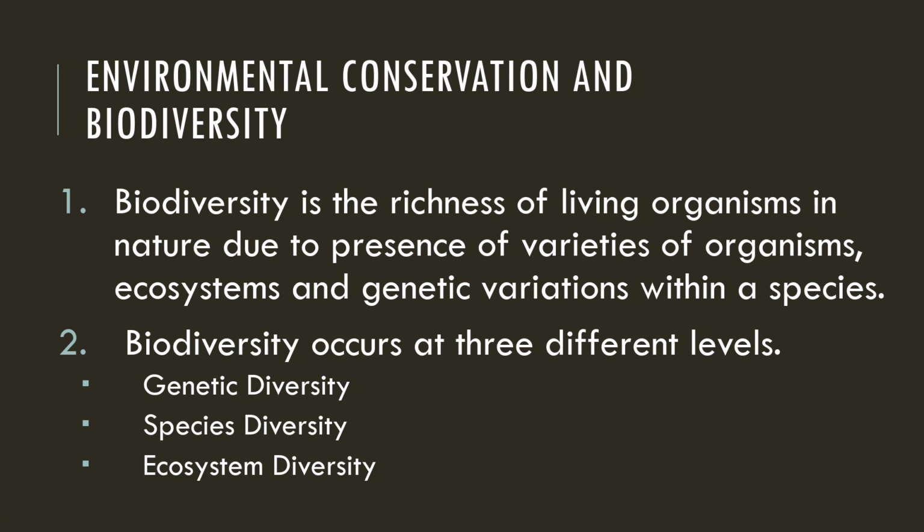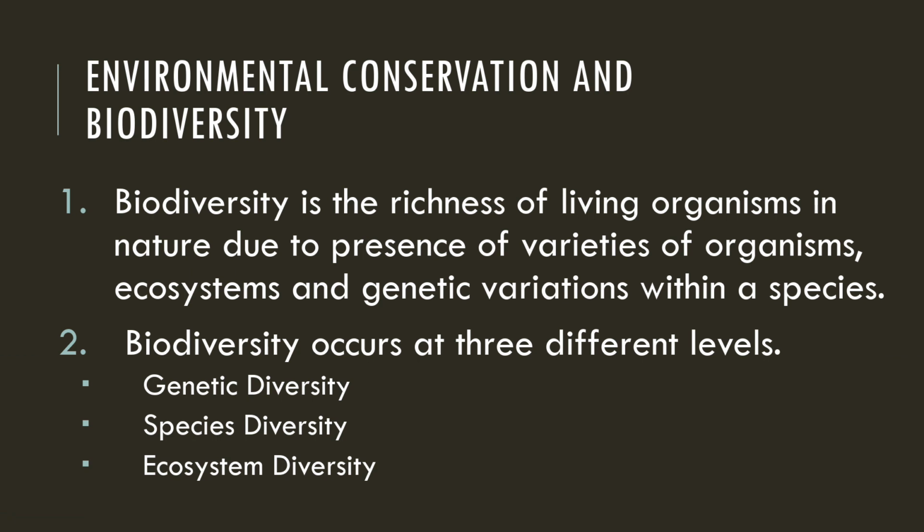For example, take the hibiscus plant, China rose, which is called jaswandi. If you observe it carefully, there are various varieties of that plant also. Some flowers are red, some yellow, some pink, some white, some mixed pink and white.